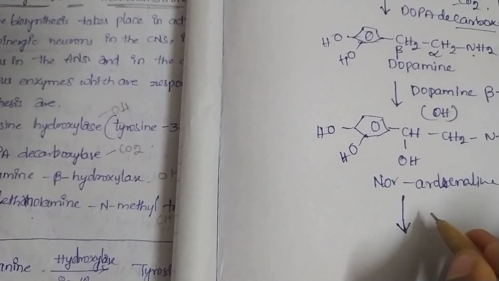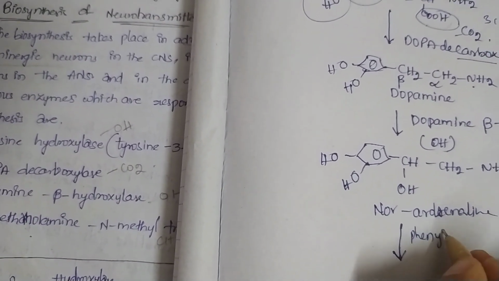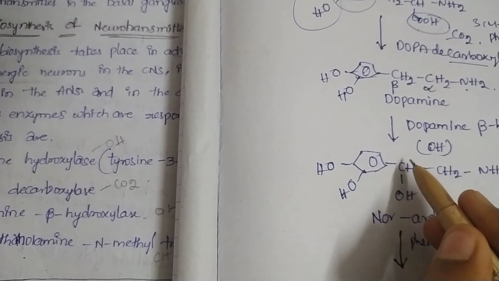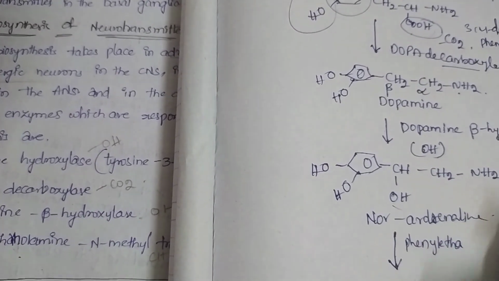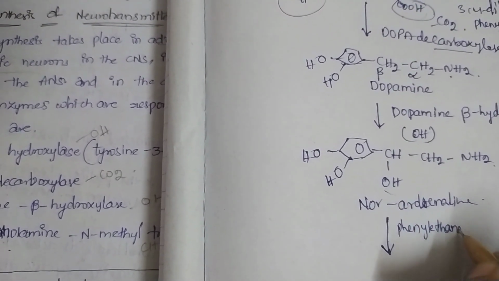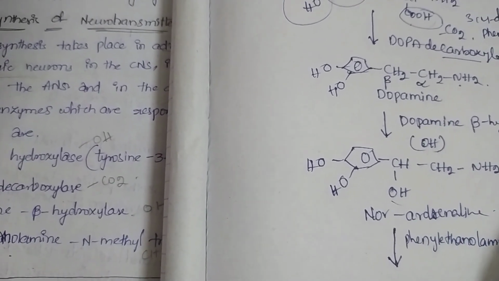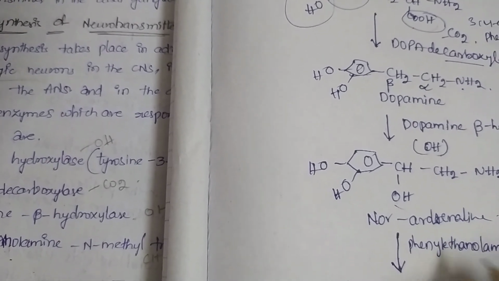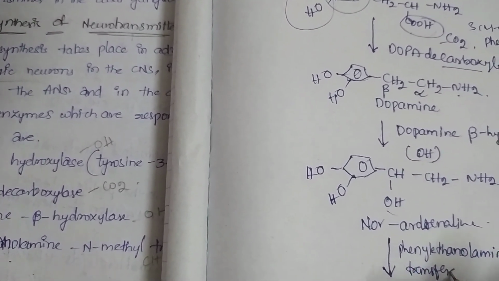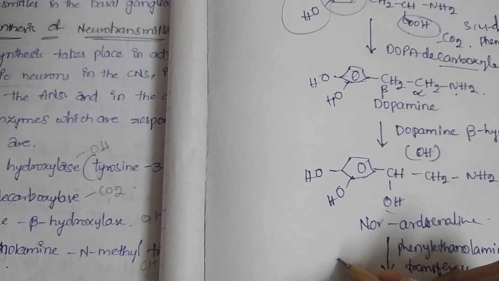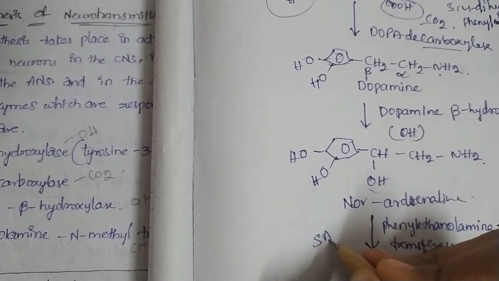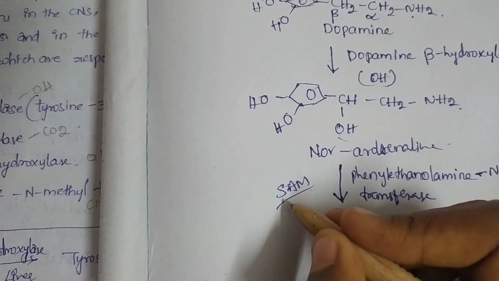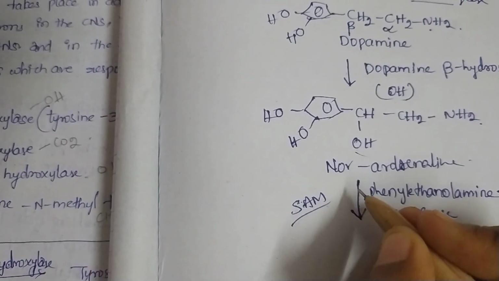Next, here the enzyme is phenylethanolamine N-methyl transferase, and SAM is nothing but S-adenosyl methionine.